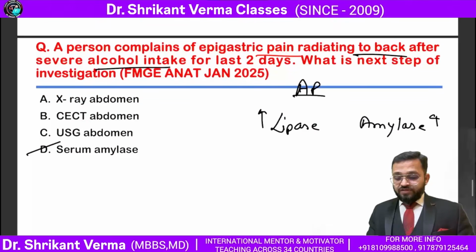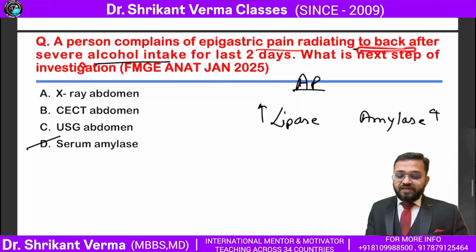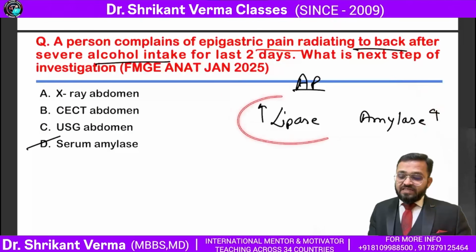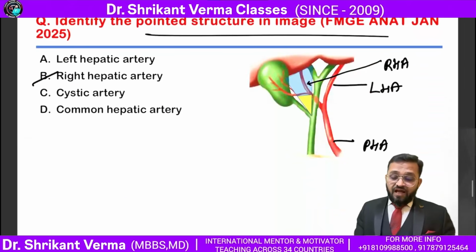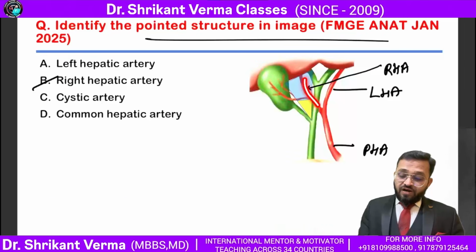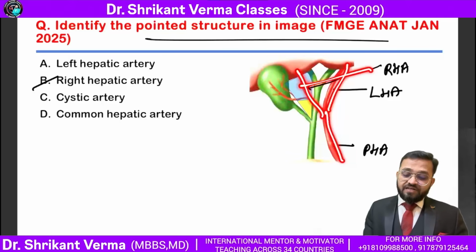Now look here. There was a question from acute pancreatitis. In acute pancreatitis, amylase and lipase are increased, so the answer is serum amylase. Now they ask about this particular artery. We know the proper hepatic artery divides into the left hepatic and the right hepatic. So the right hepatic artery had been asked.